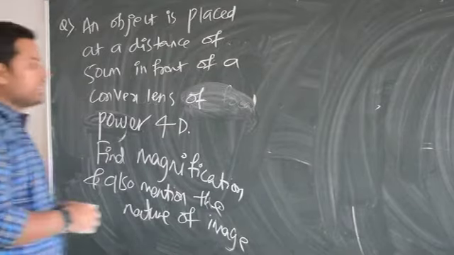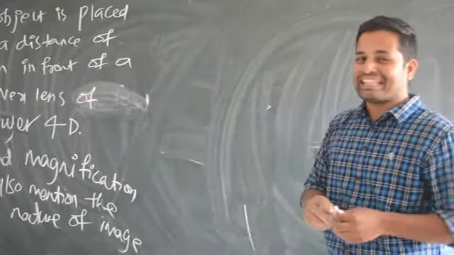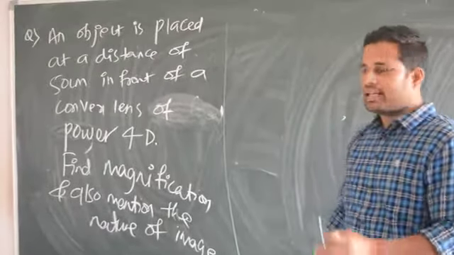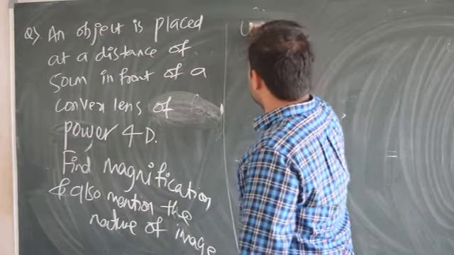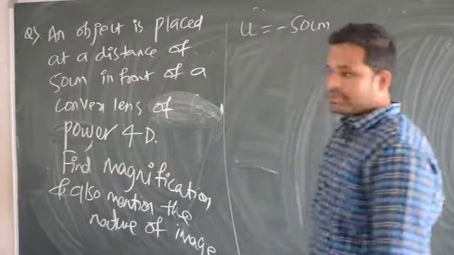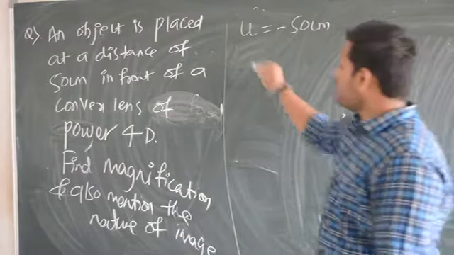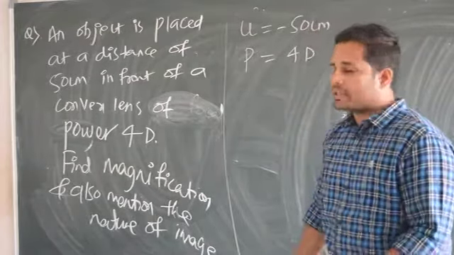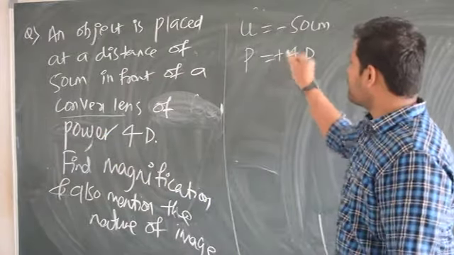Okay, fine. So now let us do this. I am solving it. An object is placed at a distance of 50 centimeter. So object distance is equal to 50 centimeter. But of course it is going to be minus 50 because it is object distance. In front of a convex lens of power 4 diopter. So power is going to be 4 diopter. Is it plus or minus? Again the question arises here. Because it is a convex lens, it is going to be plus 4.